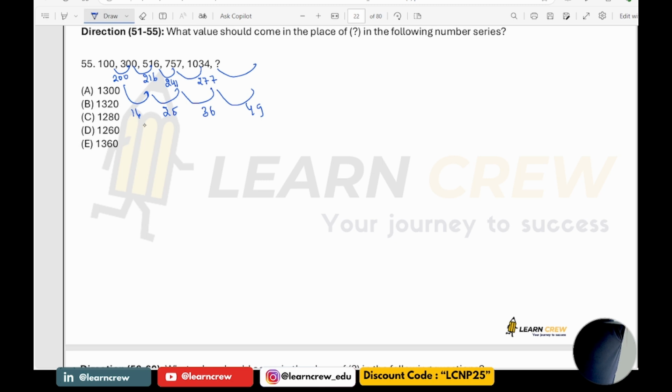Perfect squares. 4 square, 5 square, 6 square, 7 square. 277 plus 49 is 326. So 1034 plus 326, which is 1360.